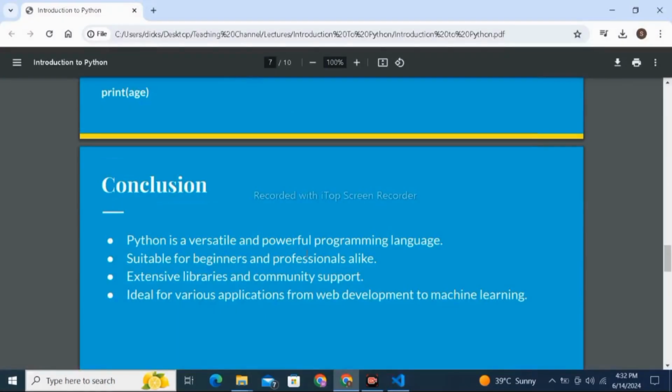So that was all about the basics of Python, and in the next lecture we will talk about data types and rules of assigning variable names. Python is a versatile and powerful programming language, suitable for beginners and professionals alike. It has extensive libraries and community support, and it is ideal for various applications from web development to machine learning. Thanks to all of you for attending this lecture.